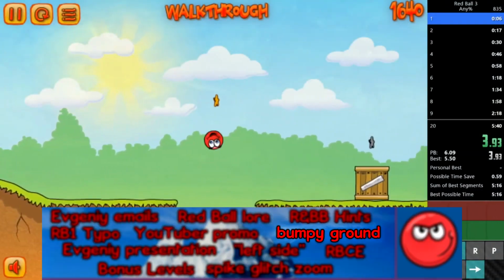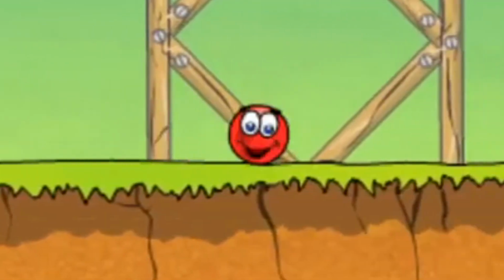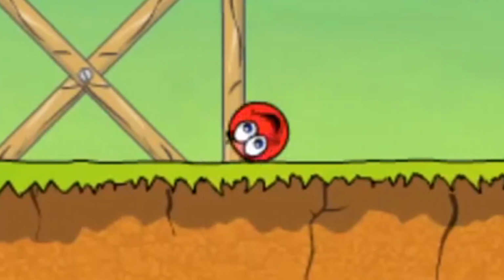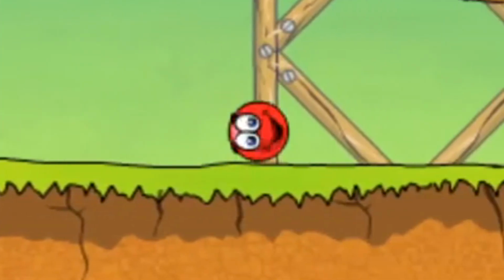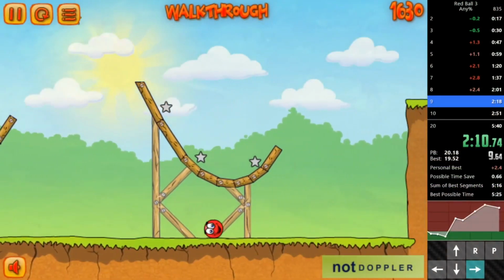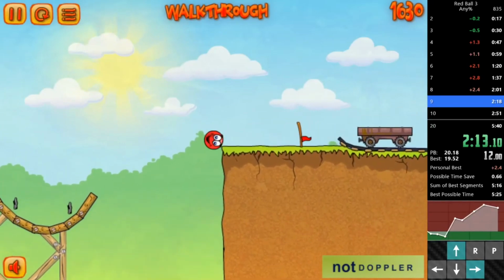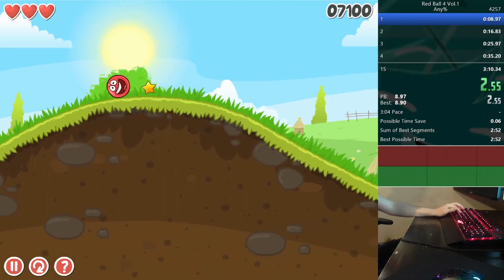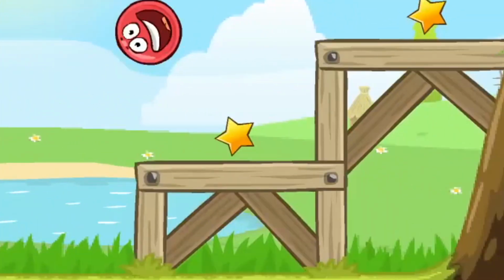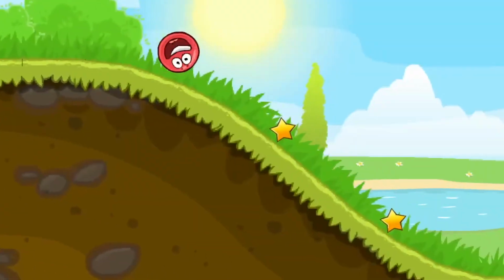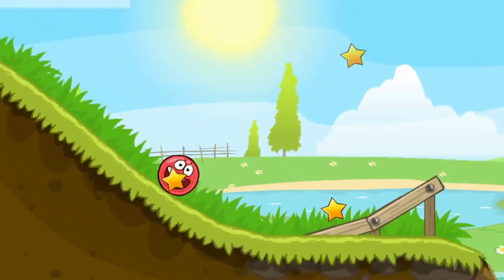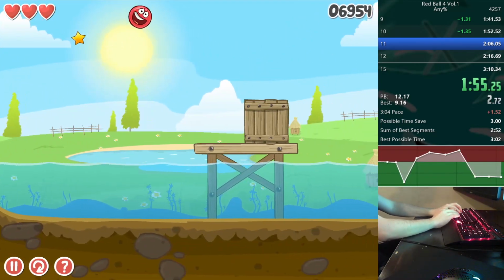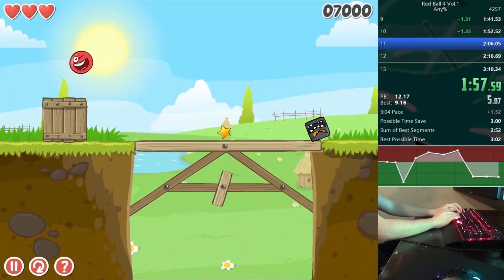In Red Ball 3, the ground is extremely uneven, causing Red Ball to frequently be airborne whenever moving left and right. If Red Ball is even a few pixels off the ground, he will be unable to do a pause jump. So speedrunners have come up with consistent spots to pause jump at in order to prevent this from happening. Additionally, though it may not look like it, Red Ball 4 Volumes 1 and 2 also have slightly uneven ground. If Red Ball is even a pixel off the ground, a double jump will be impossible to perform, so speedrunners have also come up with consistent double jump spots in these games to prevent this from happening.